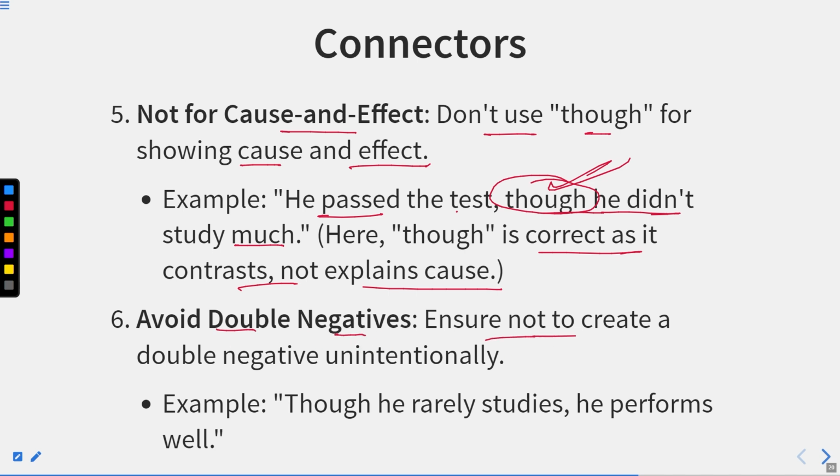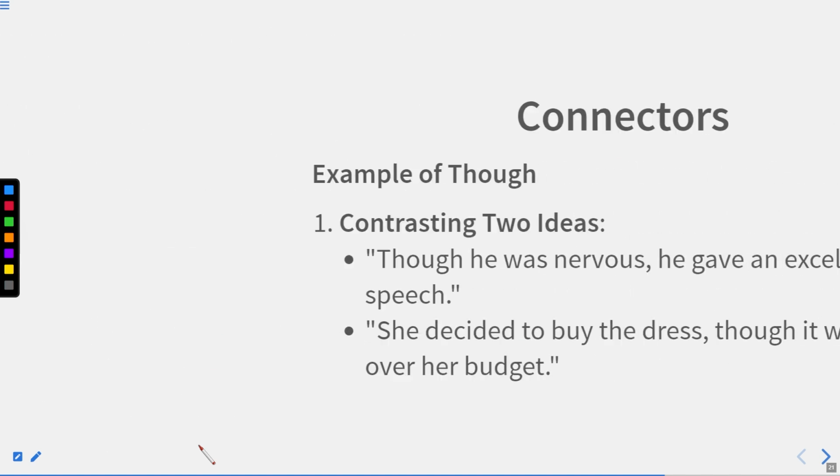Avoid double negatives. Ensure not to create a double negative unintentionally. For example, though he rarely studies, he performs well. Now, if I say though he rarely studies, it means he does not study at all. He performs well. So here we can use the word though. But if I say though he rarely studies, he does not perform well, obviously that will be the incorrect sentence because we are using two negatives together. We are not making any contradictory statement. So here, the most important thing is to show the contradiction.